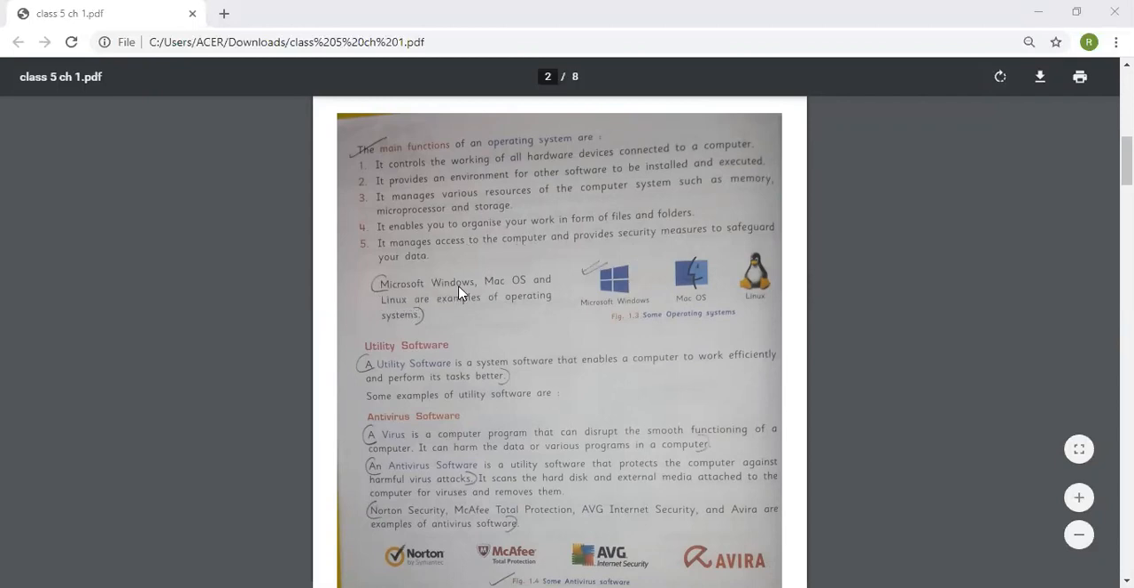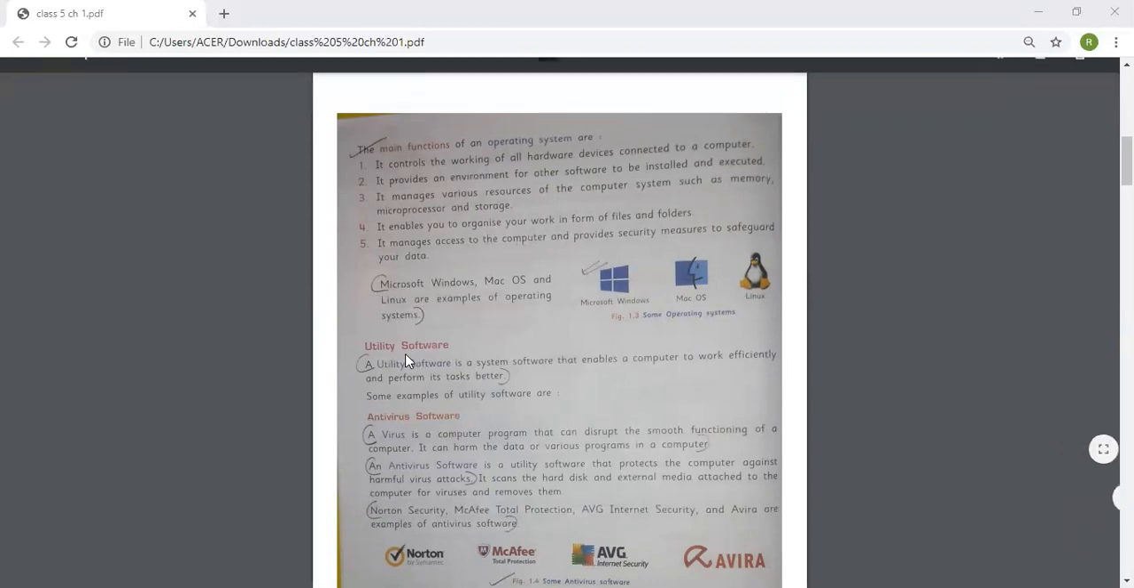Microsoft Windows, Mac OS, and Linux are examples of operating systems. Next is utility software. A utility software is a system software that enables a computer to work efficiently and perform its tasks better.